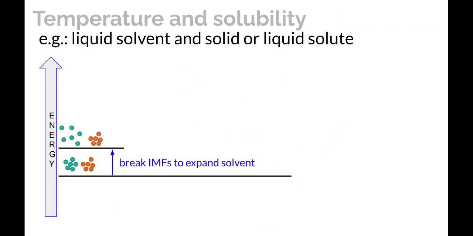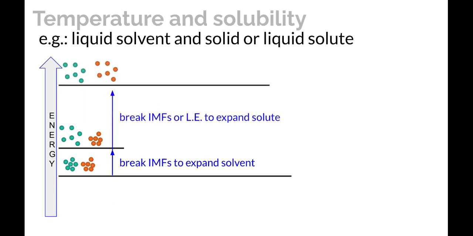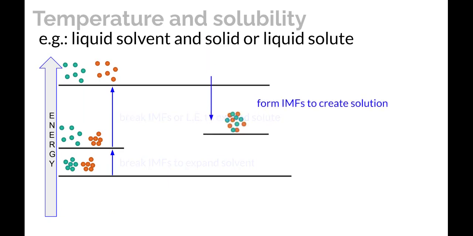We have to break some intermolecular forces to expand the solvent a little bit. We also have to break some intermolecular forces, or if it's an ionic compound, we have to break up the lattice energy, which is a much larger number, to expand the solute. Then, as we form the solution, we form some intermolecular forces. And these forces are called ion-dipole attractions, if it's ions attracting a polar substance, or sometimes they're just dispersion forces or dipole-dipole interactions or hydrogen bonding.